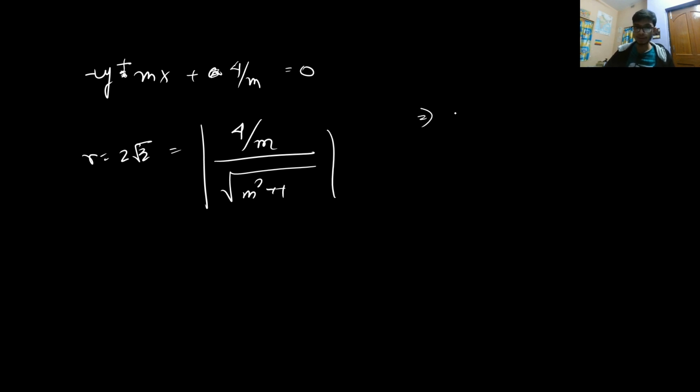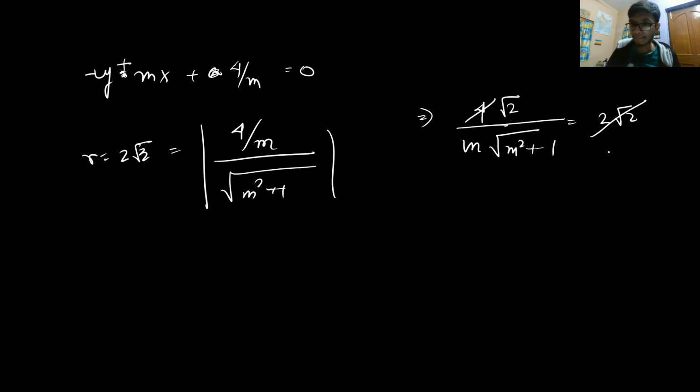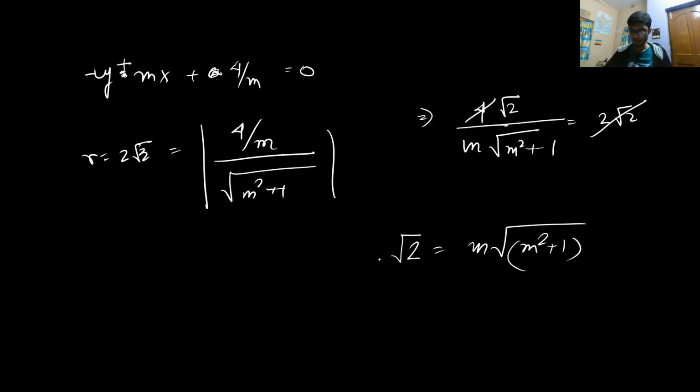Now you can simplify this equation: 4 by m into root under m square plus 1 is equal to 2 root 2. If you cancel out 2 root 2, you will get root 2 left over here, and root 2 is equal to m into root m square plus 1. So from here you can imply that the value of m is equal to plus minus 1, because if we remove the modulus sign, it will be plus minus. That means m can have both values, plus minus 1.